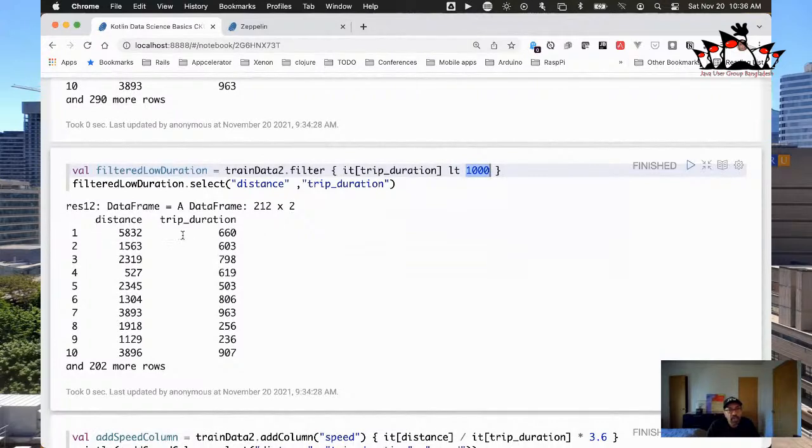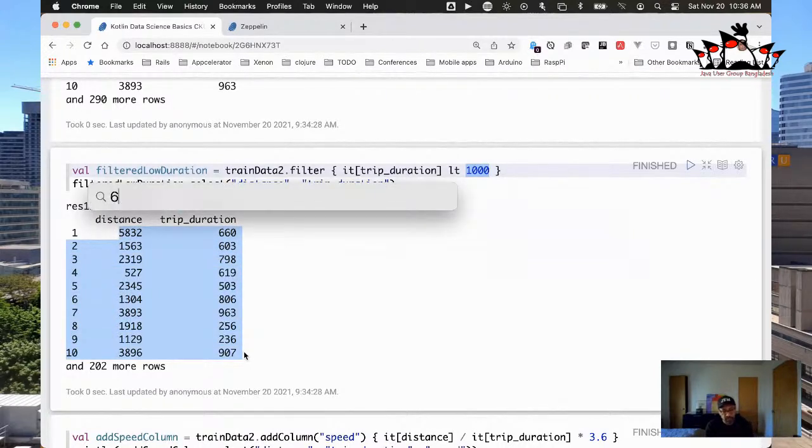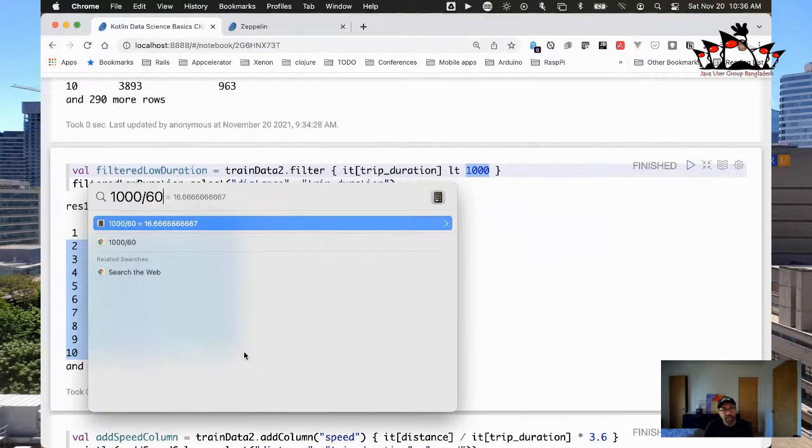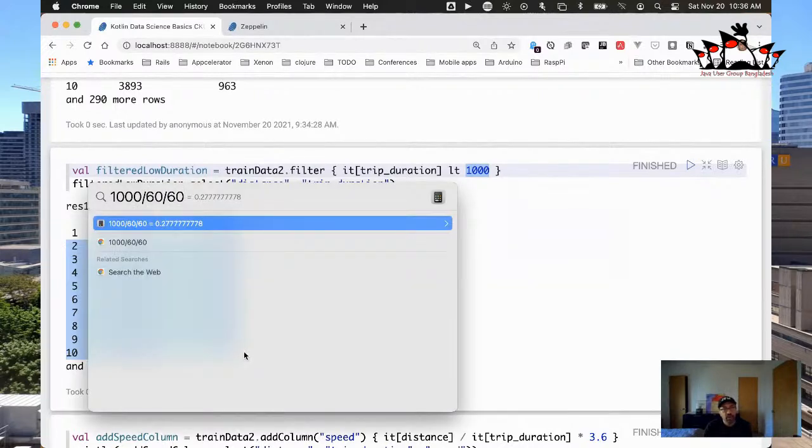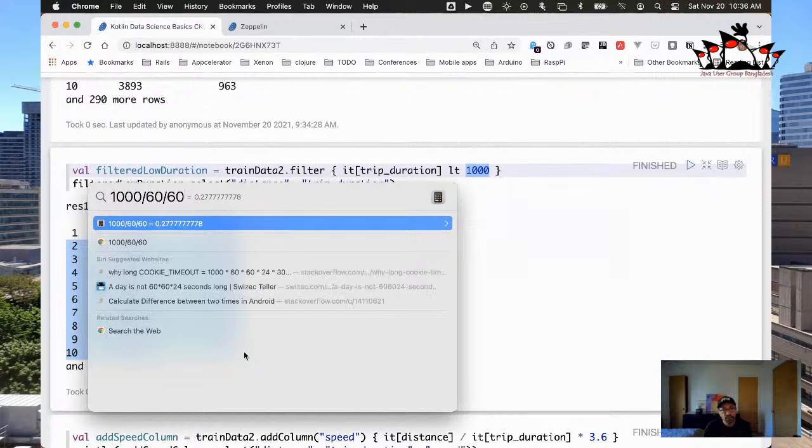So now we will only get our trip durations which were less than 1,000. Well, actually, 1,000 minutes doesn't make sense because that's a lot of minutes, right? 1,000 minutes would be 16 hours. So that's right, this data set, 1,000 seconds is trips which are basically less than half an hour. Okay.